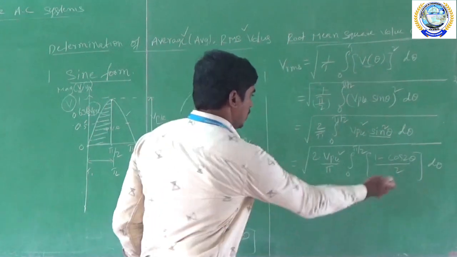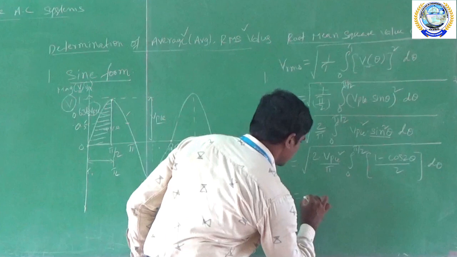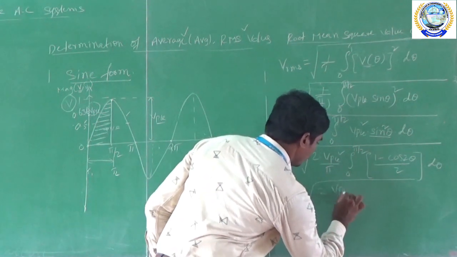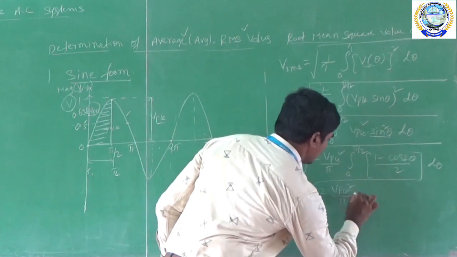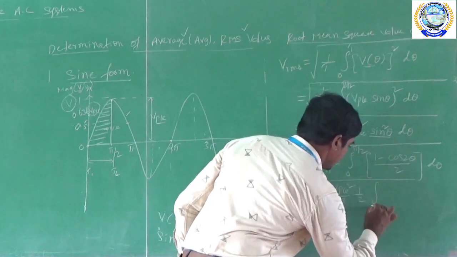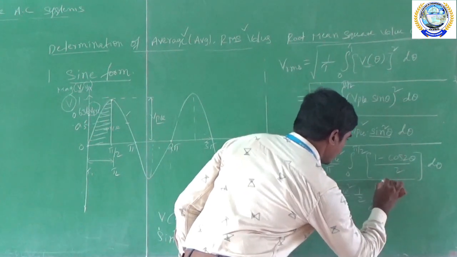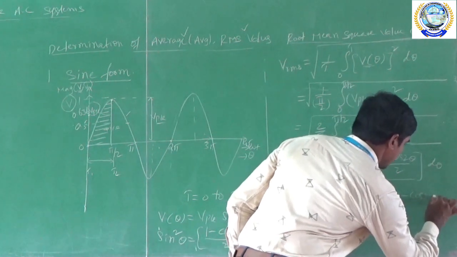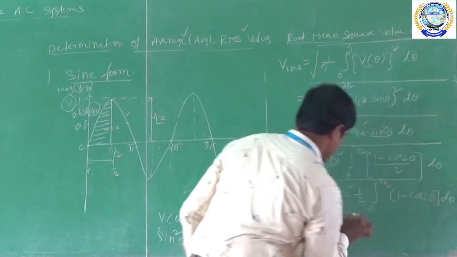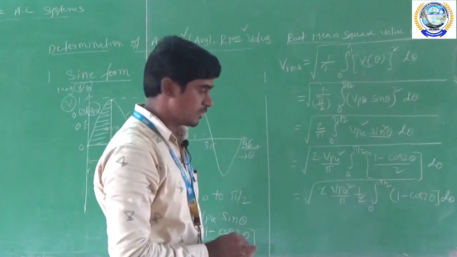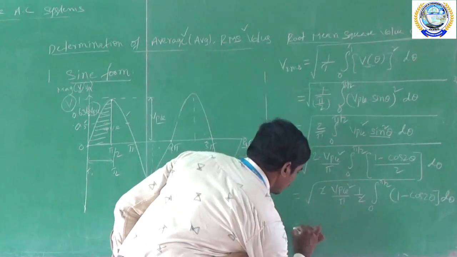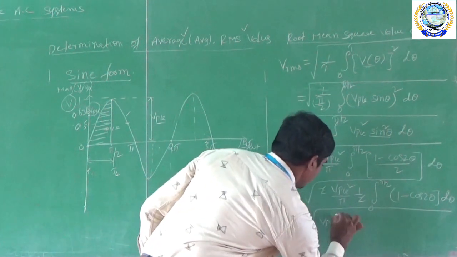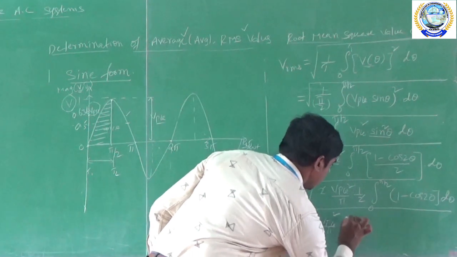Okay. So now I am taking 1 by 2 outside from the limits. So now 2 into Vpk whole square into pi, 1 by 2 integration of 0 to pi by 2, this will become 1 minus cos 2 theta into d theta. So 2 by 2 gets cancelled here, and now we have Vpk whole square by pi.